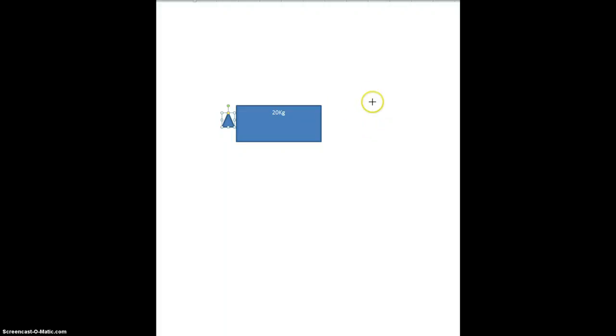Let's quickly draw the stuff that everyone knows. Boom, gravity. That has to be there. Normal force, because it's touching the ground. This box is on the ground right here. So normal force and gravity are both equal to each other because there's no force pushing it diagonally. There's only a force pushing it horizontally. Sorry, I don't know why this moved. Now you have a different force.